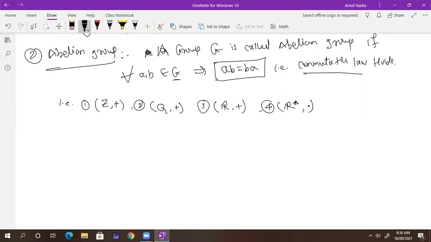The question is: prove that (I, plus) is an abelian group. So what is I? Integers. Obviously, it is simply Z; sometimes it is denoted by I also. It is abelian, no problem. I am talking about any finite group. Do you have one which is abelian? Instead, do you have any example which is non-abelian?